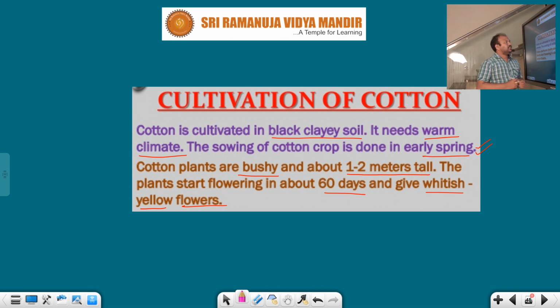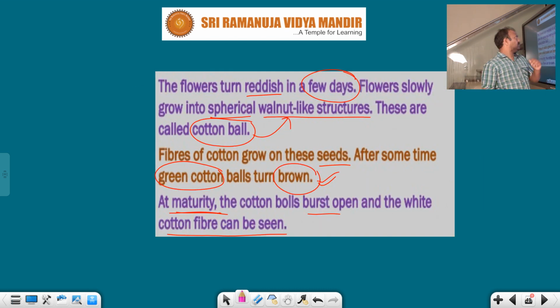Cultivation of cotton: cotton is cultivated in black clay soil. It needs a warm climate. The sowing of cotton crop is done in which season? Early spring, rainy season. Cotton plants are bushy, 1 to 2 meters tall, and the plant starts flowering in about 60 days, giving whitish yellow flowers. But these flowers turn reddish in a few days.